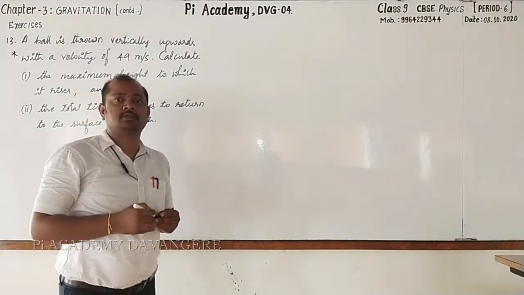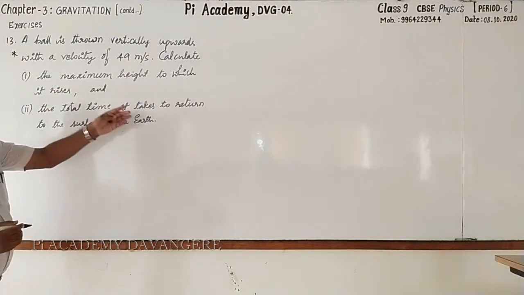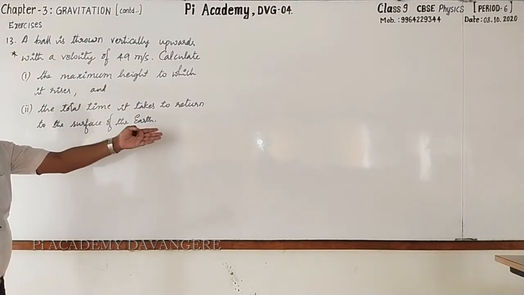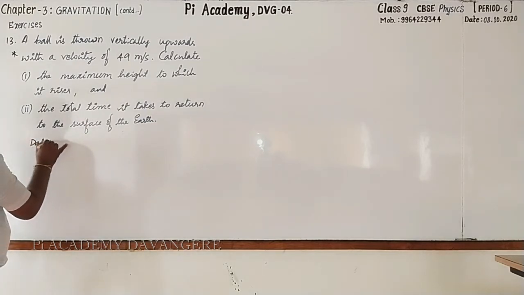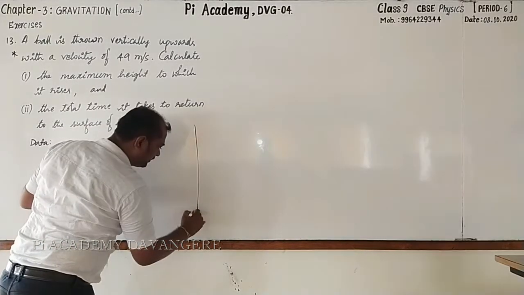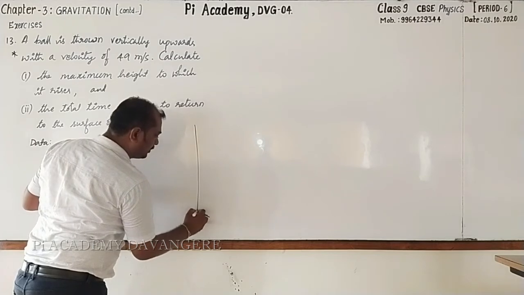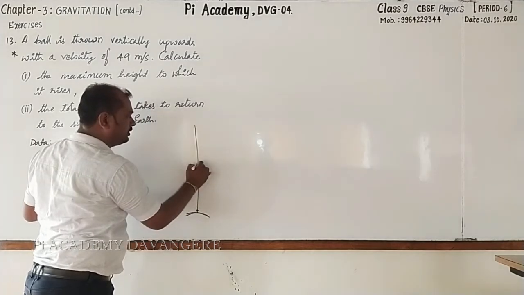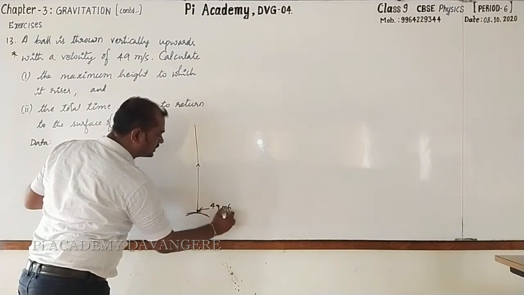So I have put a star mark. Yes, pausing the video, you may go for copying this. After that, you may start writing with me. Now, let us write the data. Look here. For the sake of understanding again, I am going to draw the figure. You have taken a ball and it is thrown vertically upward with a velocity 49 meters per second.